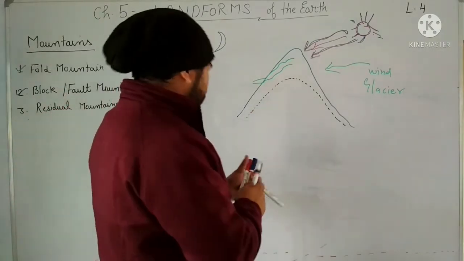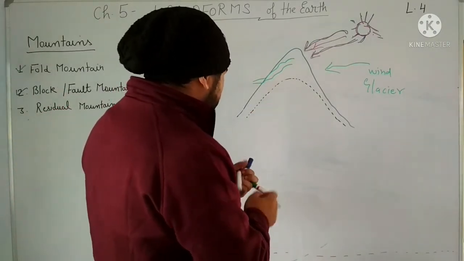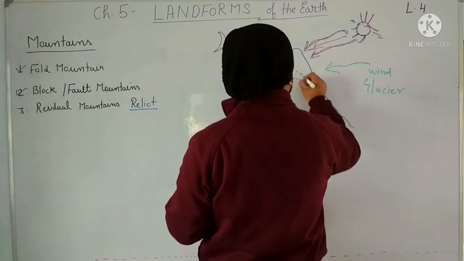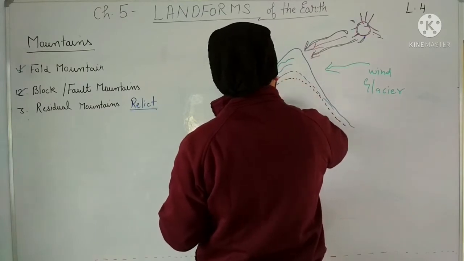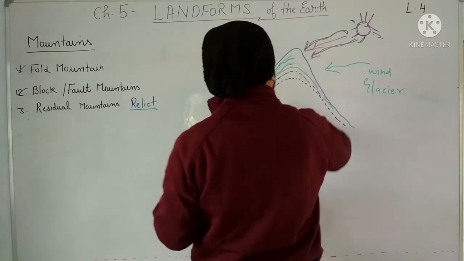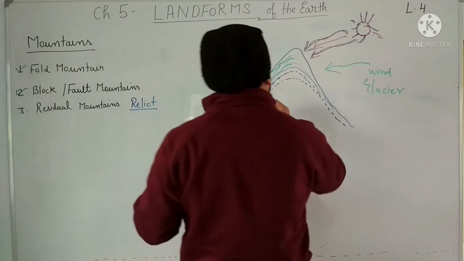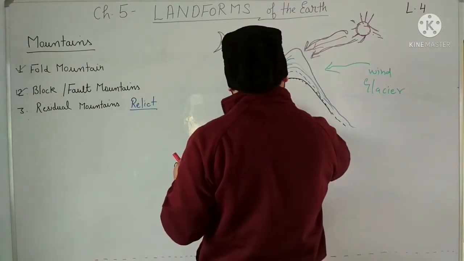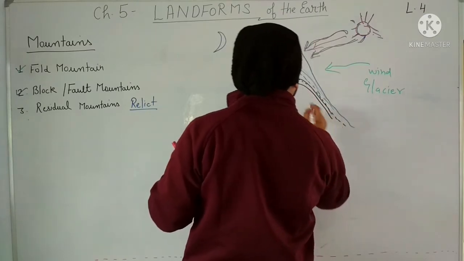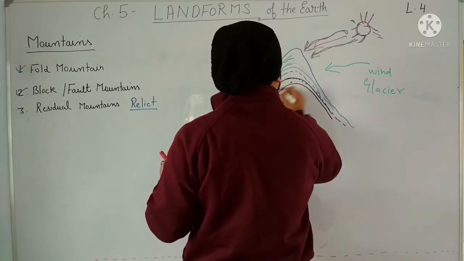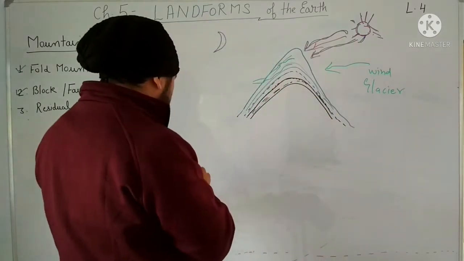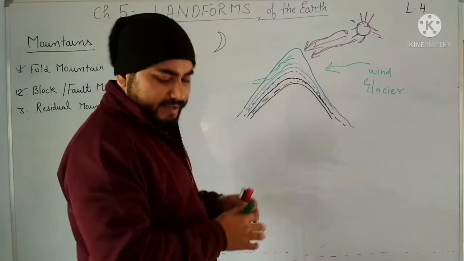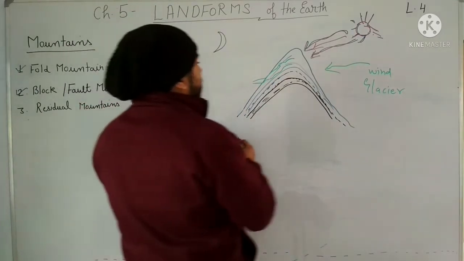this part. Suppose here these many layers were of sedimentary rocks, and in between here one layer of igneous rock, or you can say some very hard rock is there, then what will happen? That hard rock will not be able to get eroded very easily. Okay, right?